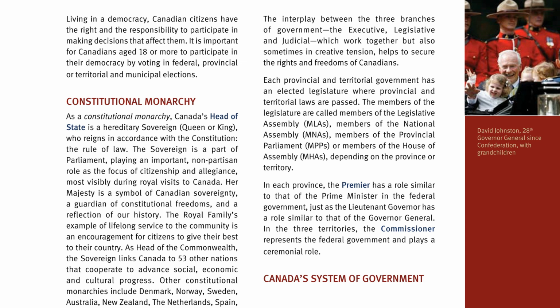In each province, the Premier has a role similar to that of the Prime Minister in the federal government, just as the Lieutenant Governor has a role similar to that of the Governor-General. In the 3 territories, the Commissioner represents the federal government and plays a ceremonial role. Caption: Image of the Governor-General David Johnston, Canada's 28th Governor-General since the Confederation.